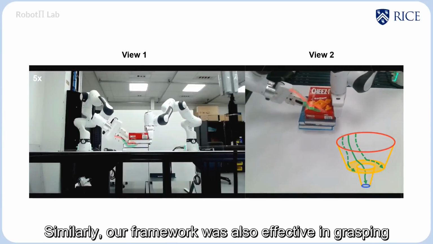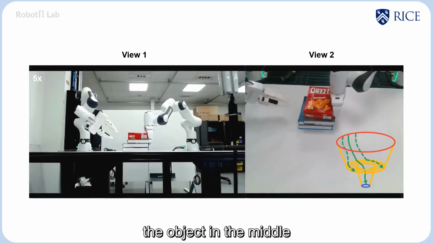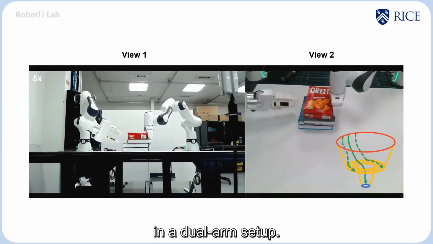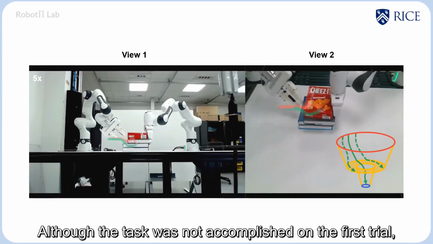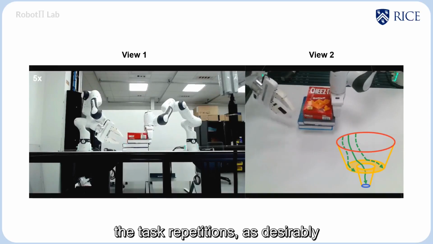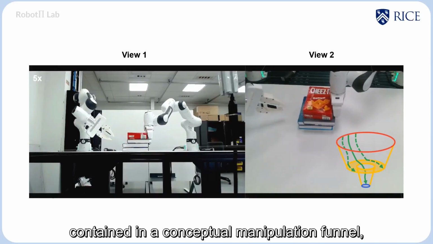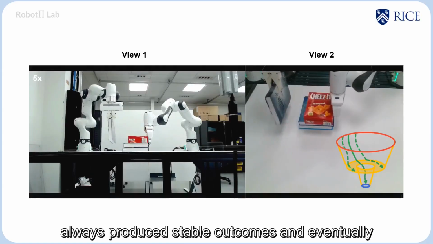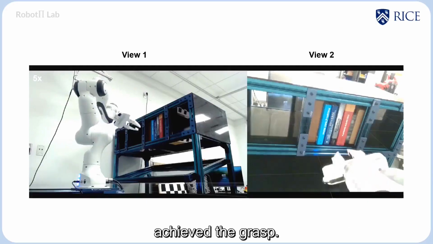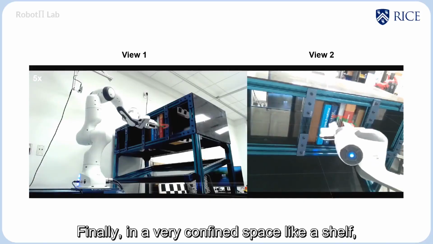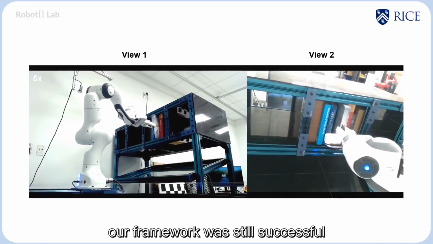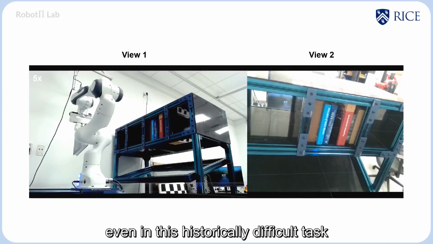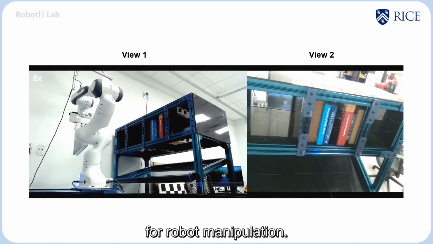Similarly, our framework was also effective in grasping the object in the middle with other objects stacked beneath and over it in a dual-arm setup. Although the task was not accomplished on the first try, the task repetitions, as desirably contained in a conceptual manipulation funnel, always produce stable outcomes and eventually achieve the grasp. And finally, in a very confined space like a shelf, our framework was still successful in achieving grasp success, even in this historically difficult task for robot manipulation.